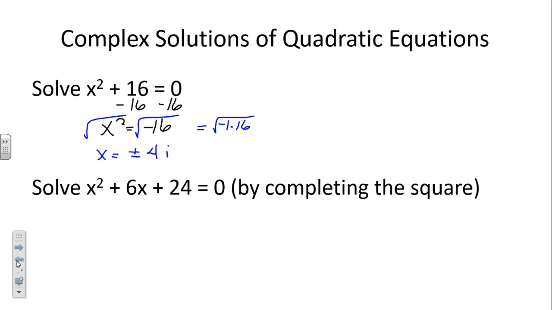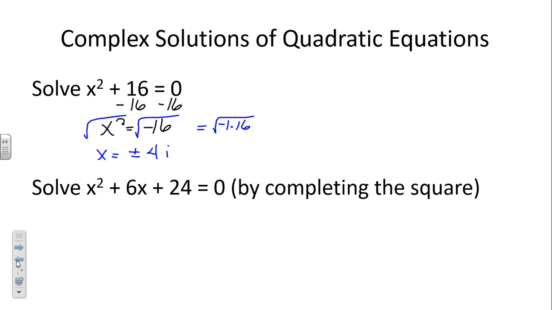All right, next one. We're going to use the completing the square method to review what we talked about in section 2.1. We want to solve this by completing the square because we first look at it and we say we don't know of any factors of 24 that can add to become a positive 6, right? 12 and 2, 6 and 4, 8 and 3.